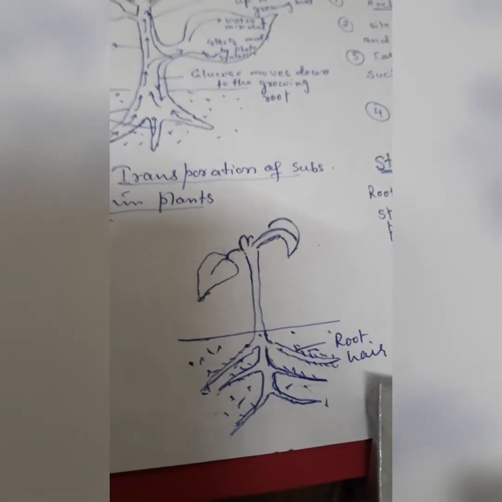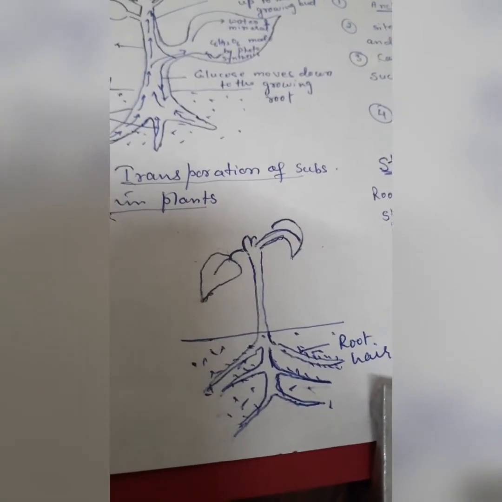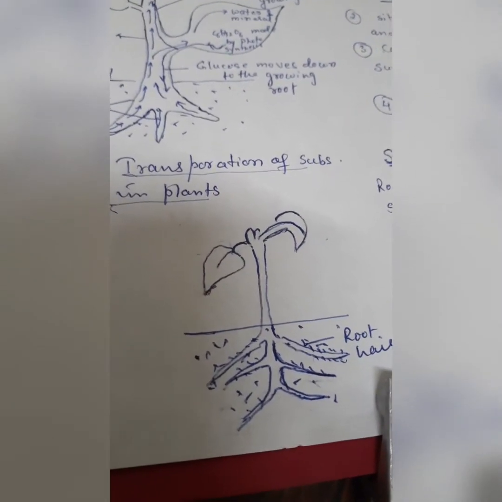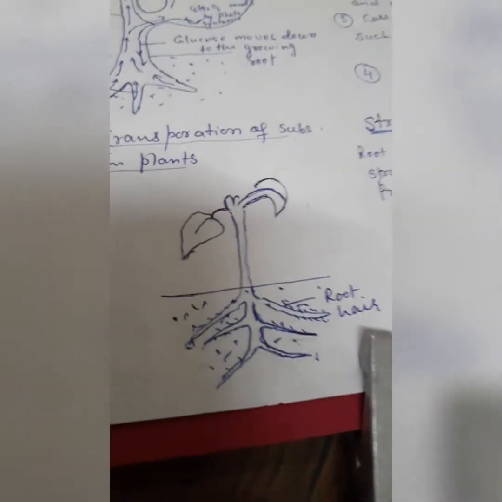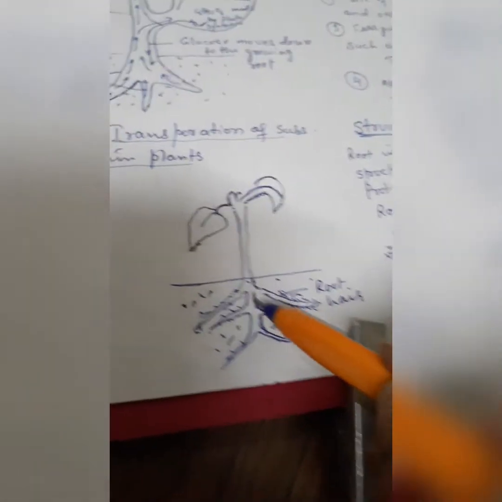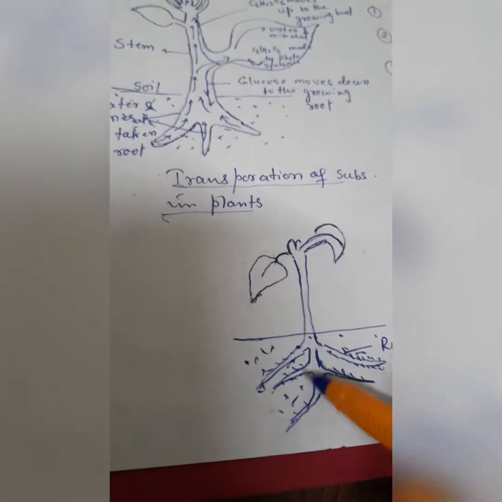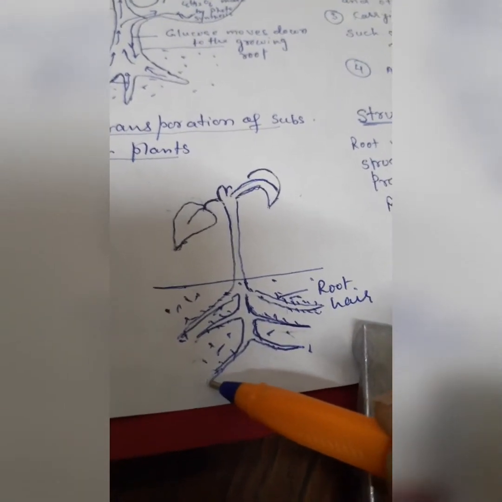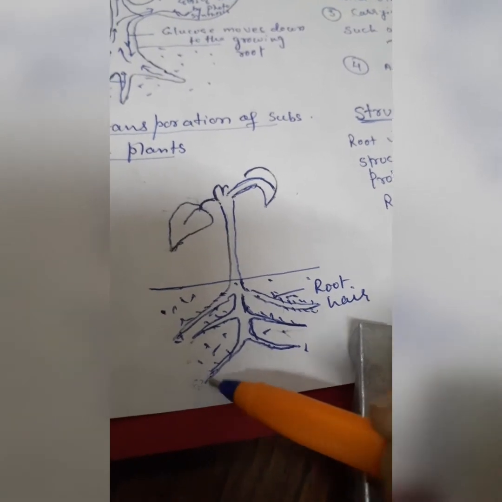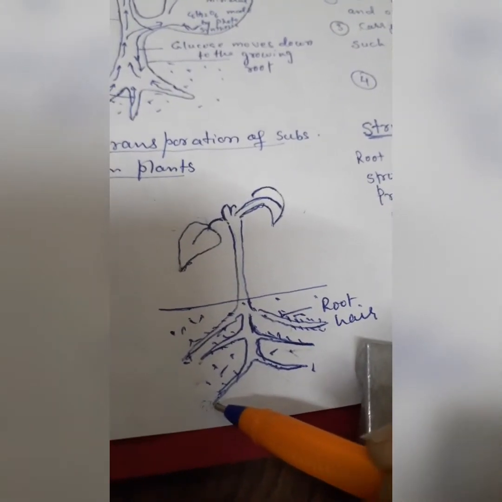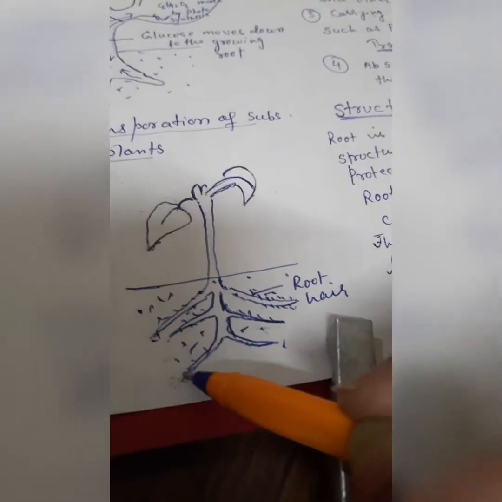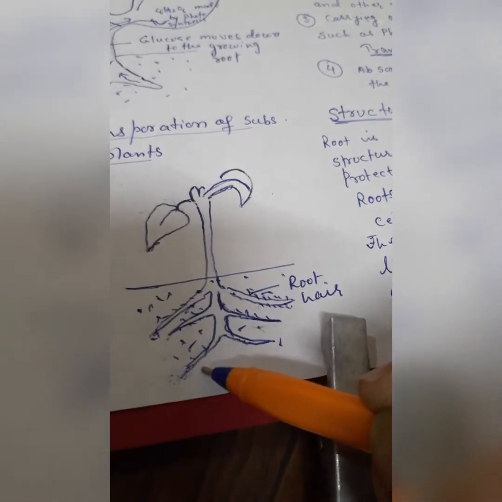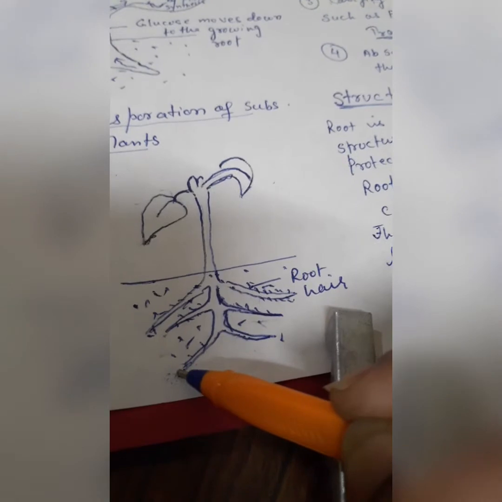The epidermal cells have finger-like tubular outgrowths which increase the surface area of the soil to absorb more water. This is the root. The tip of the root is covered by a cap-like structure. This cap-like structure is called the root cap. When the root invades the soil, the root cap protects it.